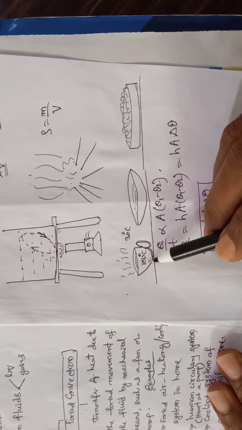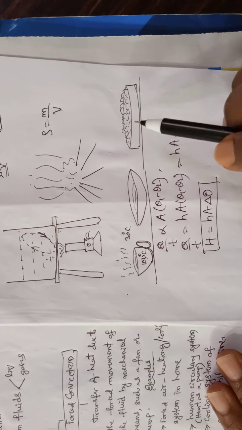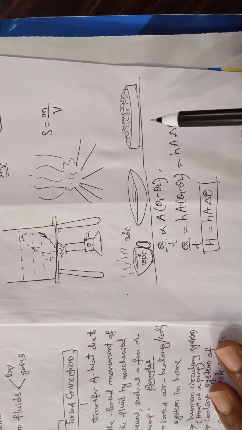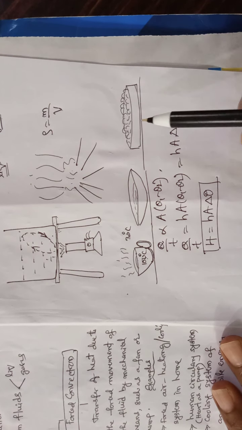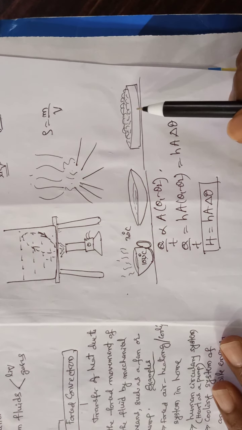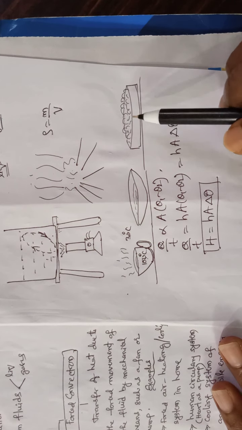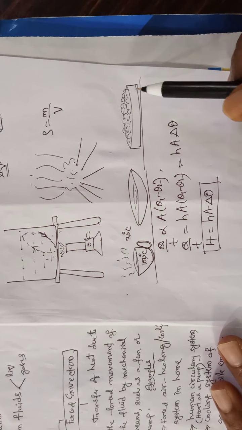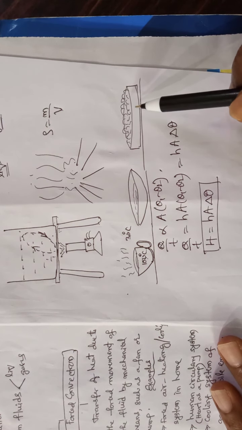These are examples for natural convection. See, suppose you want to eat food, rice is served in a plate, and if you keep it on a table surface and wait for 5 minutes, it will cool down. So all these are examples for natural convection.